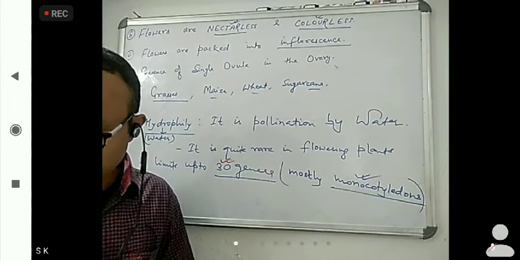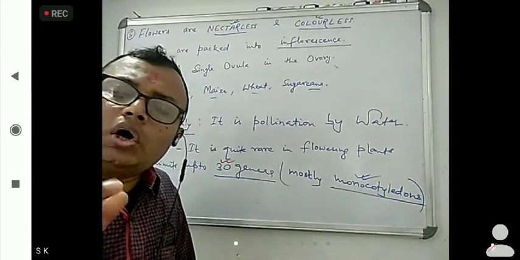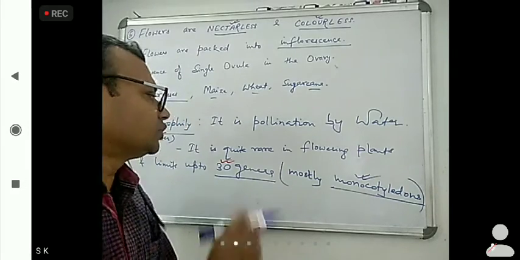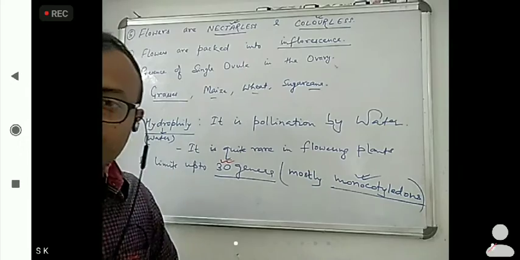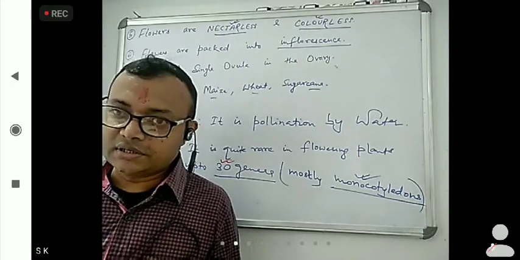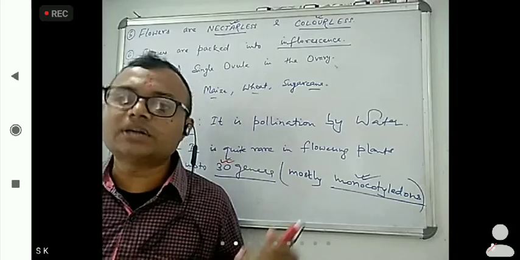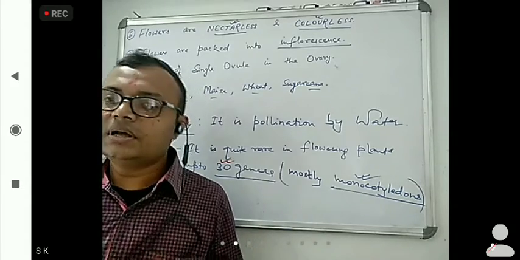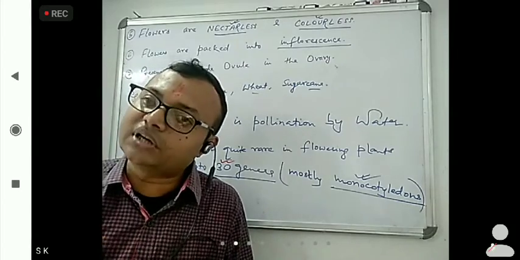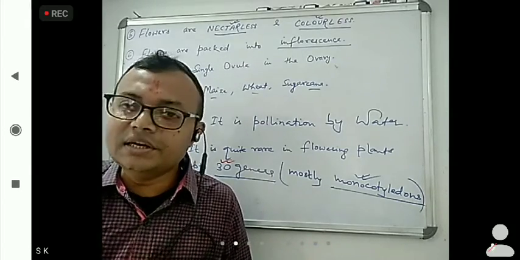Now here what happens? All the aquatic plants are not pollinated by hydrophily. They are present in water but pollination occurs by what? Either wind or insects. And what are examples? Like water hyacinth, like lily.